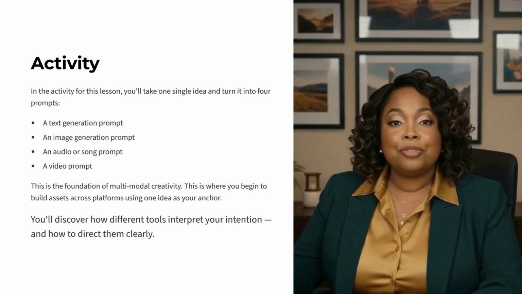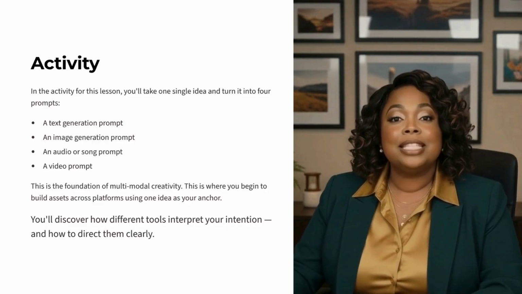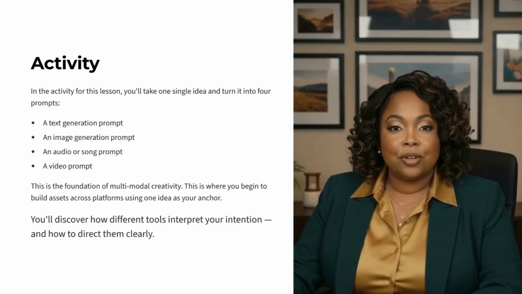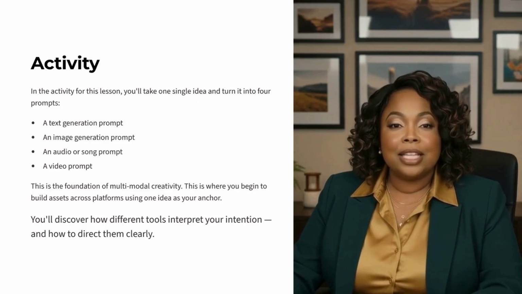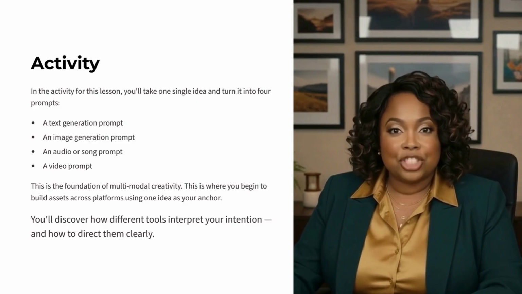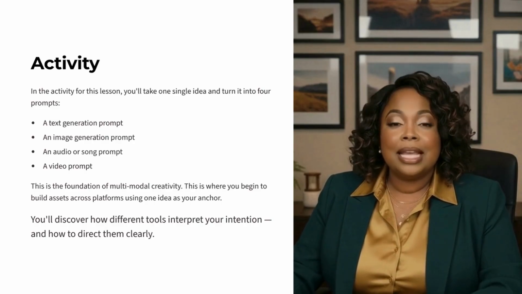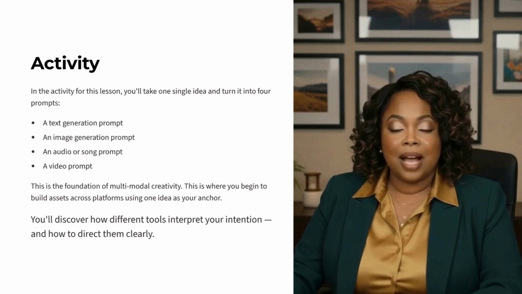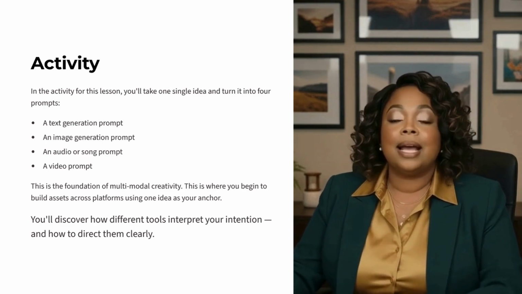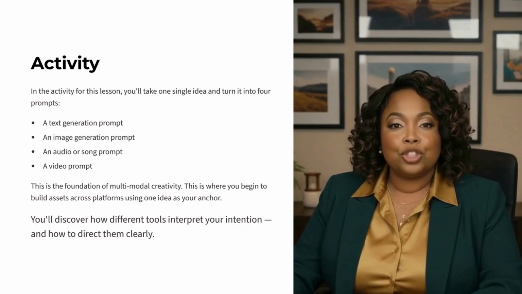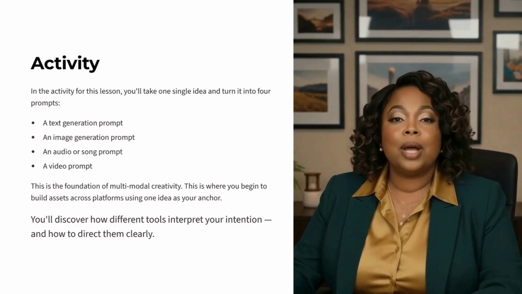In the activity for this lesson, you'll take one single idea and turn it into four prompts: a text generation prompt, an image generation prompt, an audio or song prompt, and a video prompt. This is the foundation of multimodal creativity. This is where you begin to build assets across platforms using one idea as your anchor. You'll discover how different tools interpret your intention and how to direct them clearly.